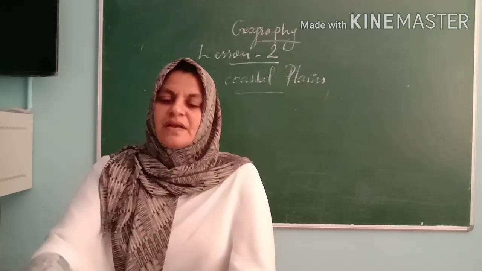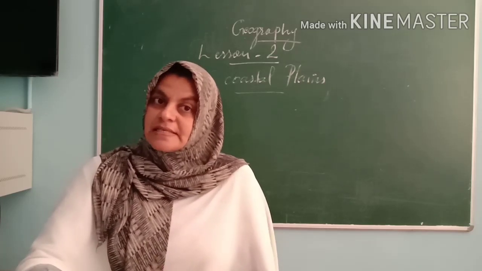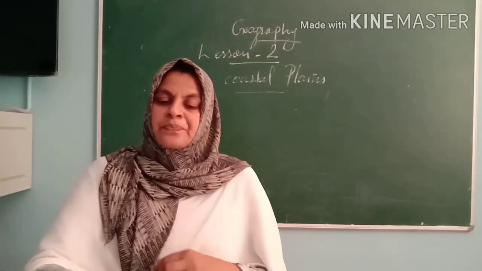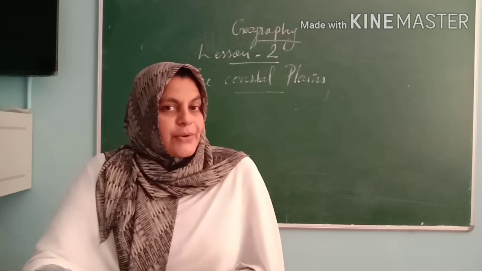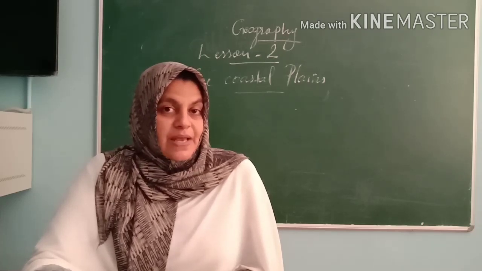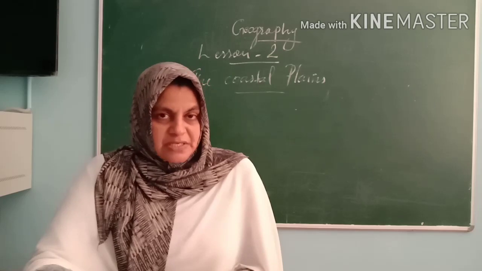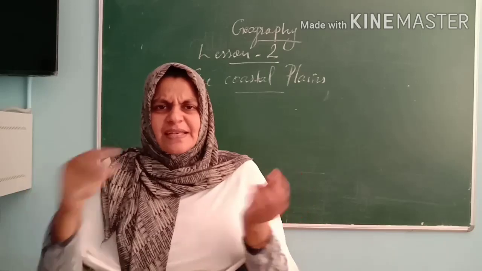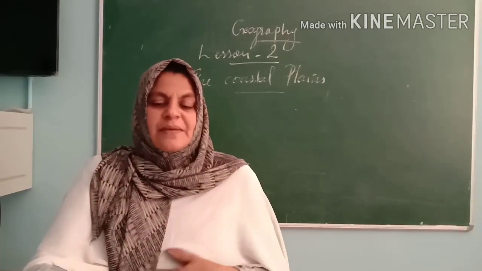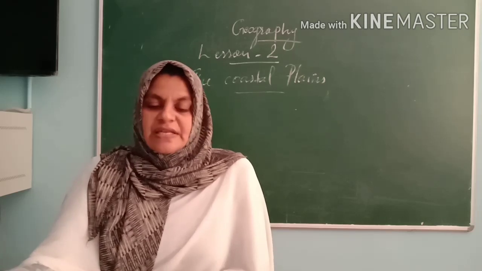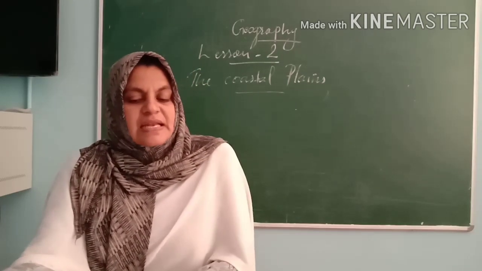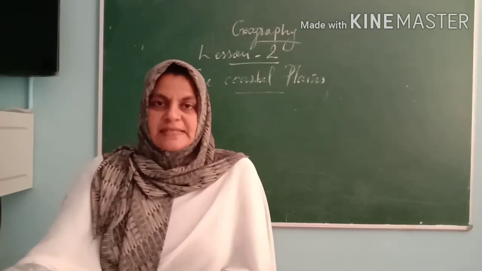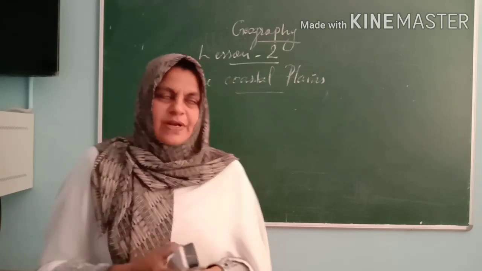We already discussed the Western Ghats and Eastern Ghats. Do you remember? Only then can you understand this. So the western coast is a narrow plain. Why is it a narrow plain? Because it is sandwiched between the Arabian Sea and the Western Ghats. It is a narrow stretch of plain and very small, and it consists of 3 sections. Can you say which they are? Don't worry, I will tell you.